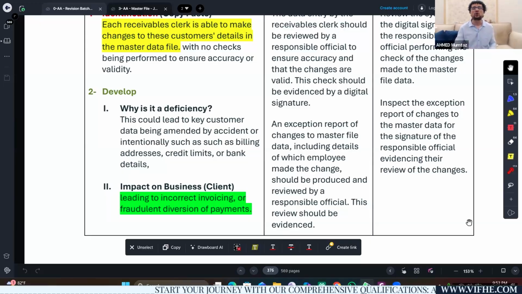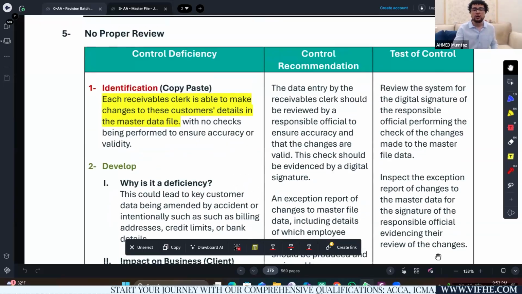So the clerk should not be allowed to make any changes in the master data file. Any changes in the master data file should be restricted to a senior individual such as the manager, and at the end of the year all those changes should be reviewed by a senior director with the help of an exception report. Now that makes sense. Let's read my recommendation number 1.